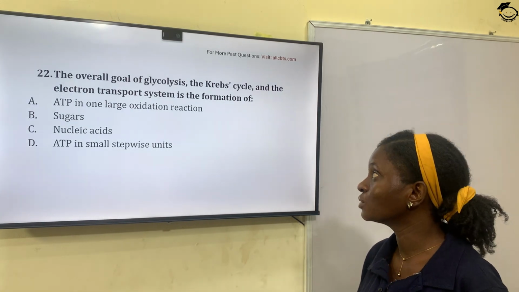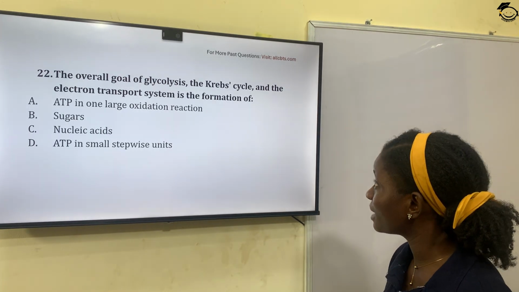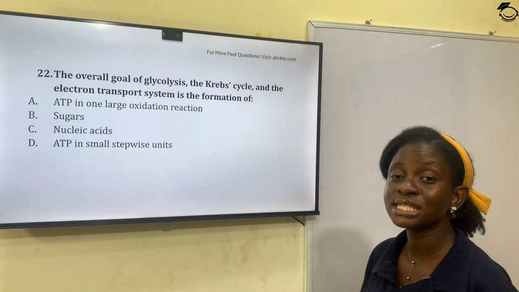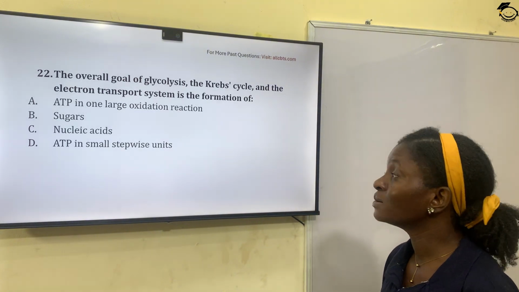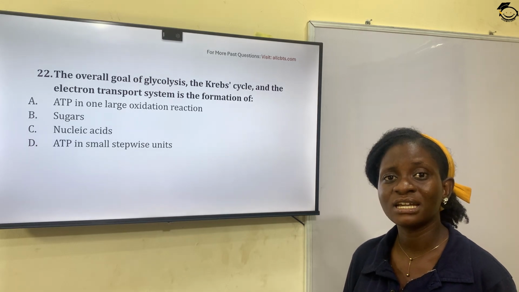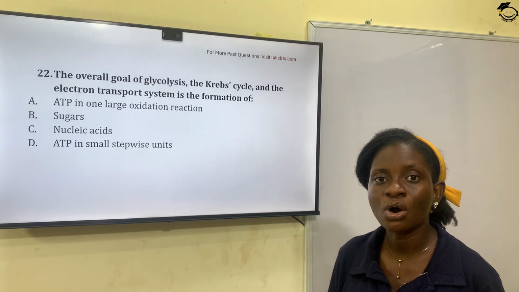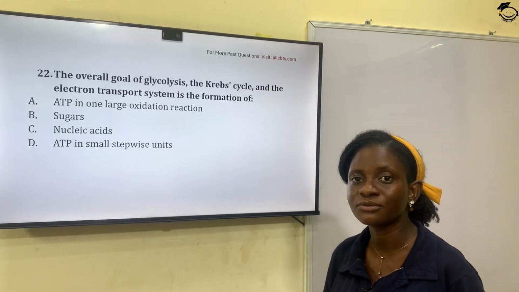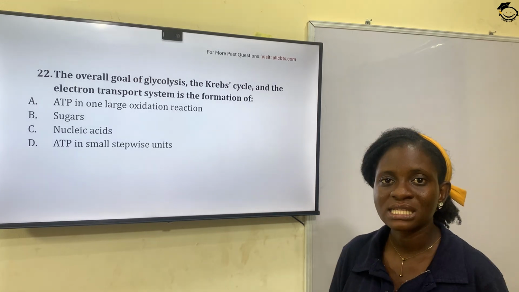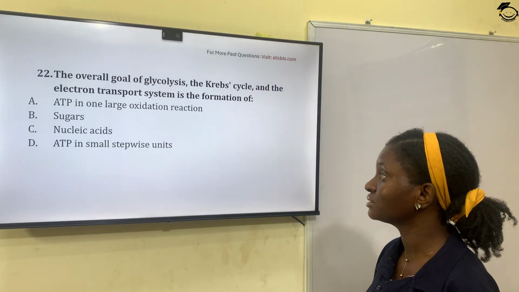Question 22. The overall goal of glycolysis, the Krebs cycle, and the electron transport system is the formation of, when we look at glycolysis, breakdown of glucose, at the end is to give energy to the cell for cell function. Then the Krebs cycle also, the end process is to generate ATP energy. Likewise, electron transport chain. So the correct answer, let's take a look at the options.